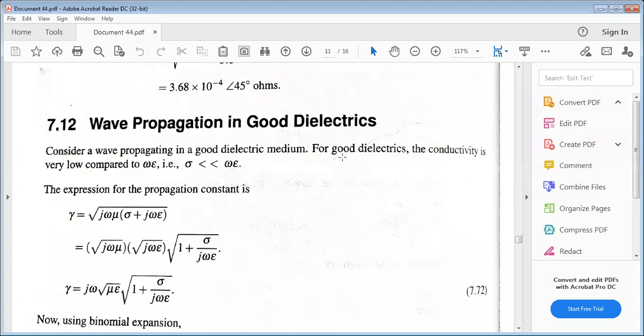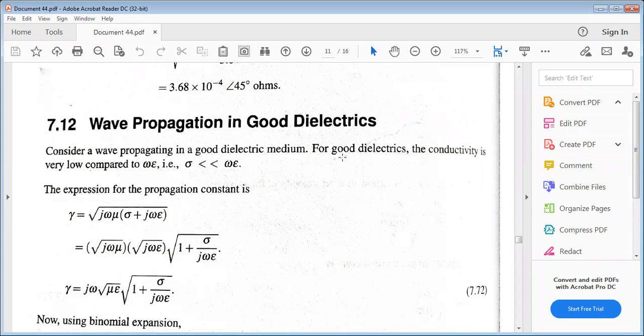Wave propagation in good dielectrics. What is the condition for conductors? From the relation sigma by omega epsilon, if sigma by omega epsilon is much greater than 1, then it is said to be a good conductor. Similarly, for good dielectrics, electrically it is dead, and it is not conducting.